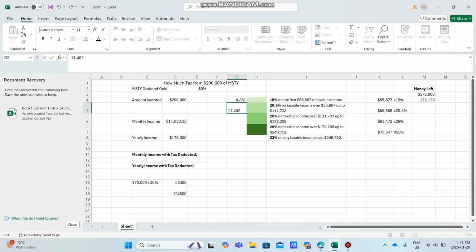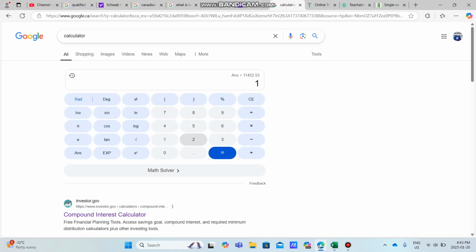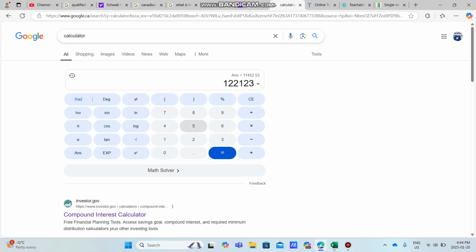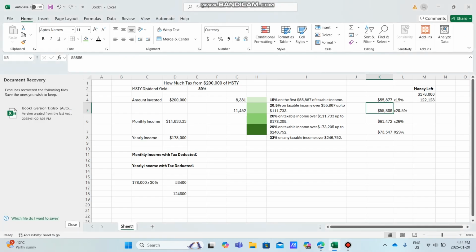So the next thing we have to do is subtract from this marker here. We have 122,123, and we are going to subtract what we just taxed. We took 11,000 out of this tax bracket. Now we have 55,866. Boom. So we have $66,257 left to go. 66,257, yes, it was. Beautiful. So this is now going into our next tax bracket.